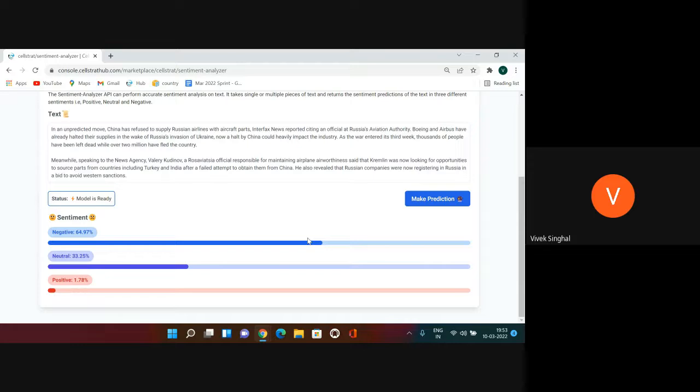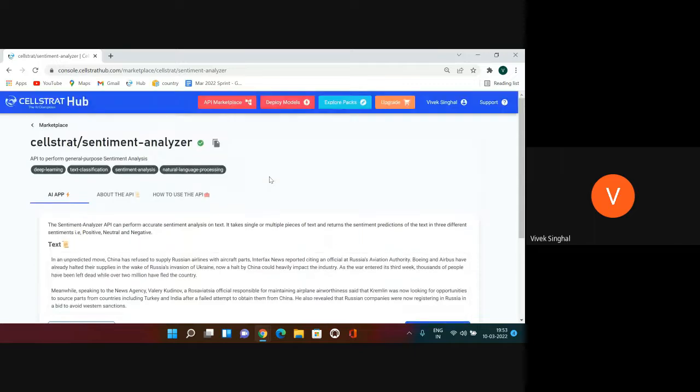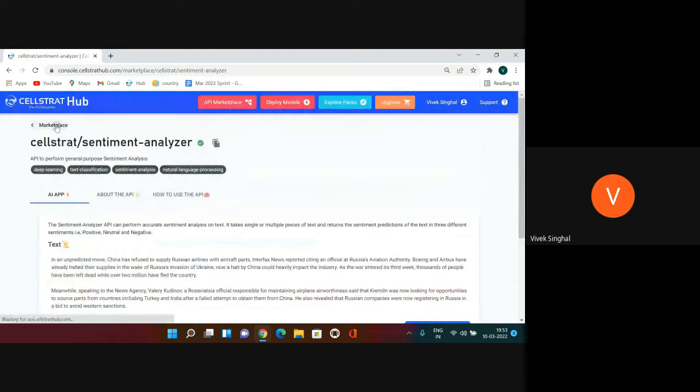So it's talking about war, and the Russian invasion of Ukraine, and Russia not getting airline parts from China and so on. So that's why it's slightly more on the negative to neutral side. So that's what the sentiment analyzer is predicting.